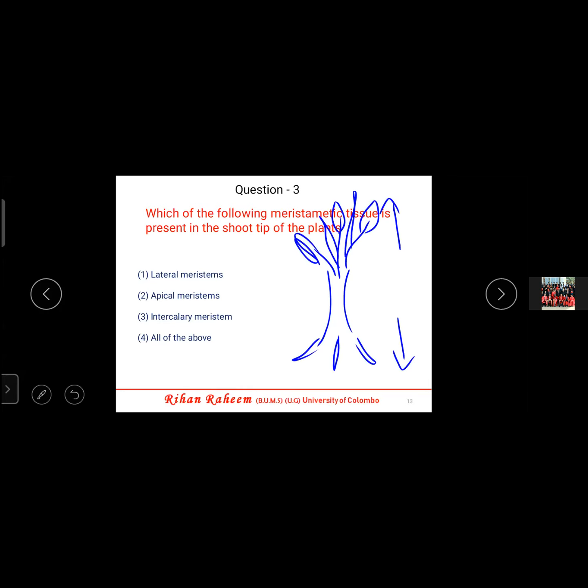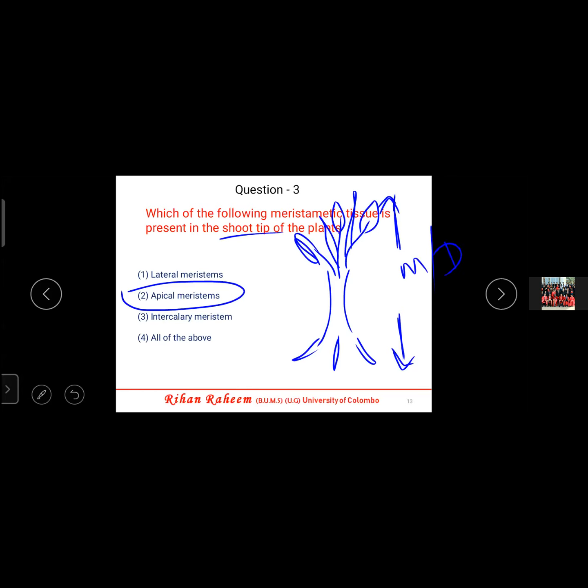So the examples of apical meristems: shoot apex, root apex, and the axillary bud, right? So here they are asking about the shoot tip. Shoot tip means shoot apex. So it should be apical meristem. Can you understand? Due to the activity of the apical meristem, that is the shoot tips and the root tip, what happens to the plant? The height of the plant increases. This is common to monocot and dicot plants.